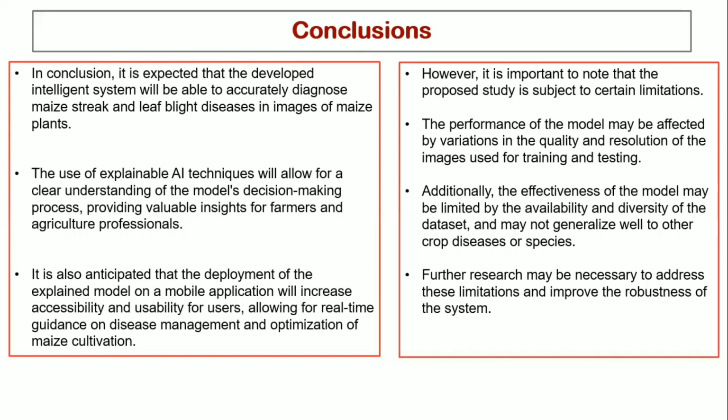Then we shall use explainable AI techniques to allow us to have a clear understanding of the model's decision-making process and provide insights for farmers. We shall use techniques such as LIME, SHAP. Then it is anticipated that development of the explained model on a mobile application will increase accessibility and usability for users, owing to the fact that most farmers possess mobile phones.